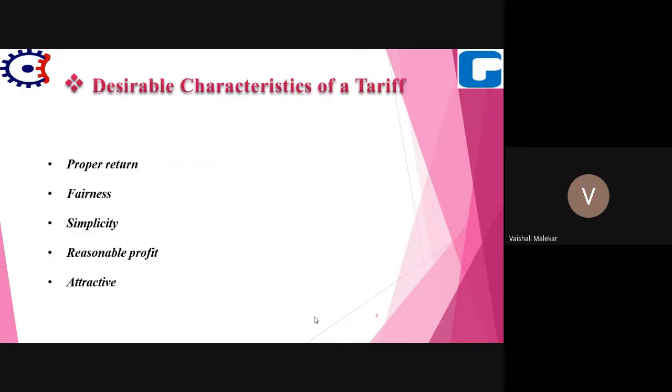Then what are the characteristics of tariff? How should the tariff be? The first term is proper return. The tariff should include the cost of generation, the cost of transmission of electricity, the cost of distribution, the cost of maintenance, the cost of operation, and certain profits.